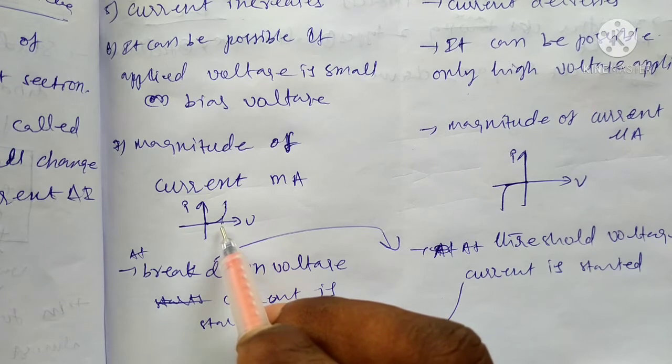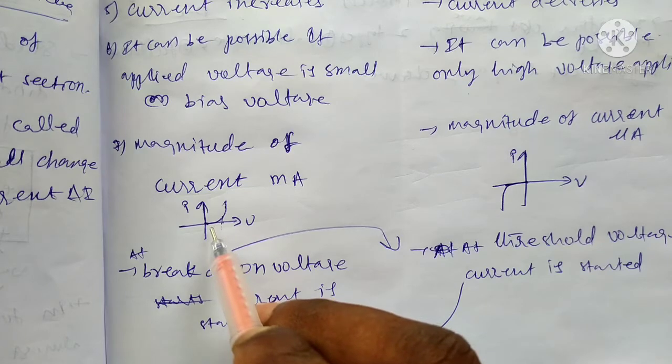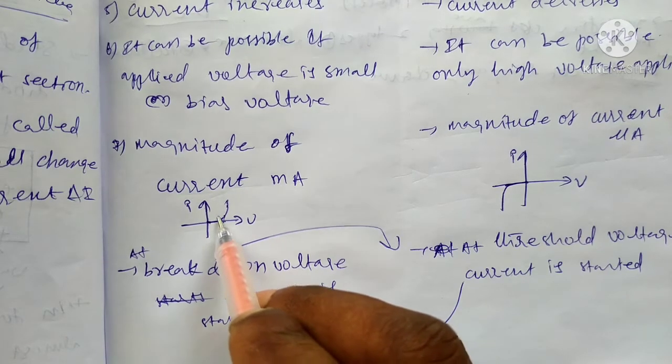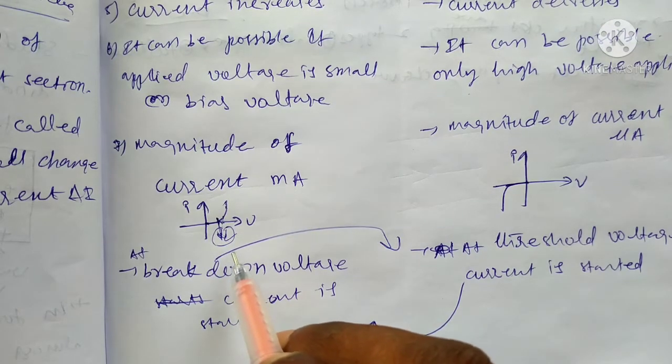At a certain voltage, the current will start. This voltage is called the critical voltage or threshold voltage, VC.